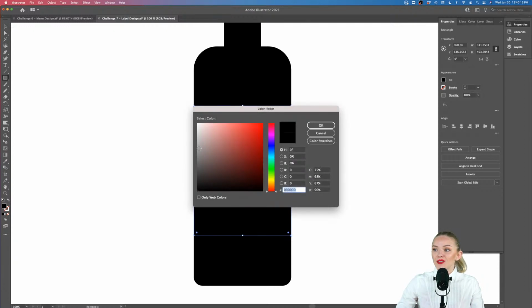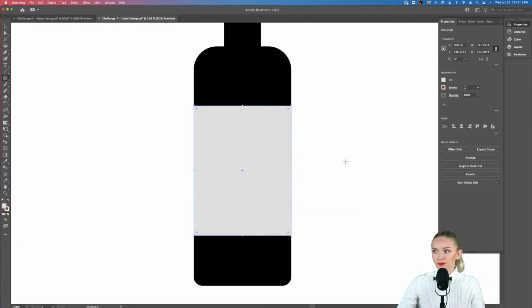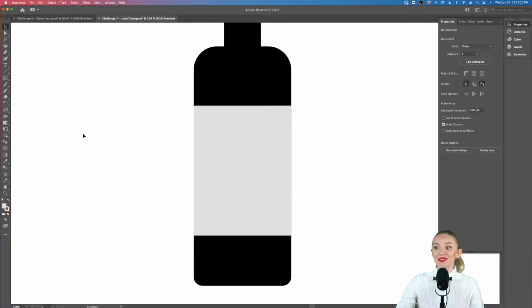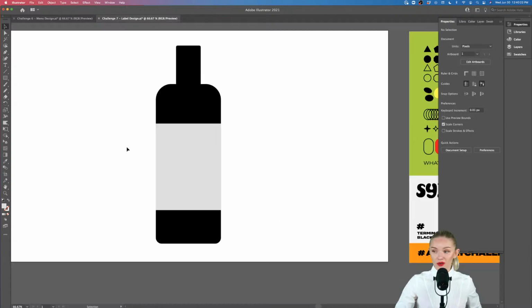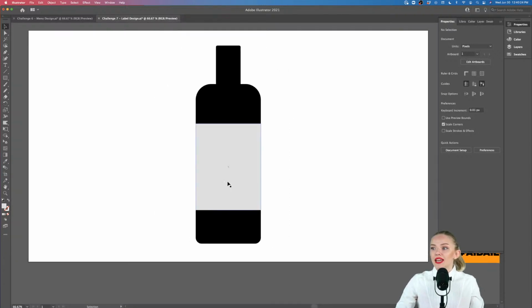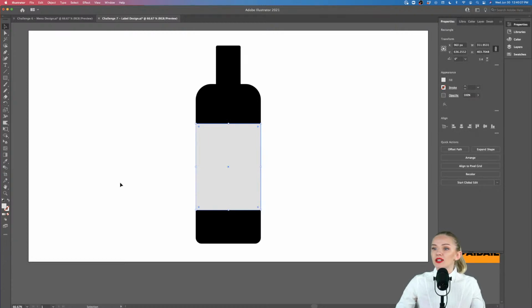And for that, we're going to select a different color for now. So now what we're going to do is work with the gradient tool. For that, I'm going to select the rectangle and go into my gradient. The gradient tool you can also find with the shortcut G on your keyboard. So I'm going to click that.